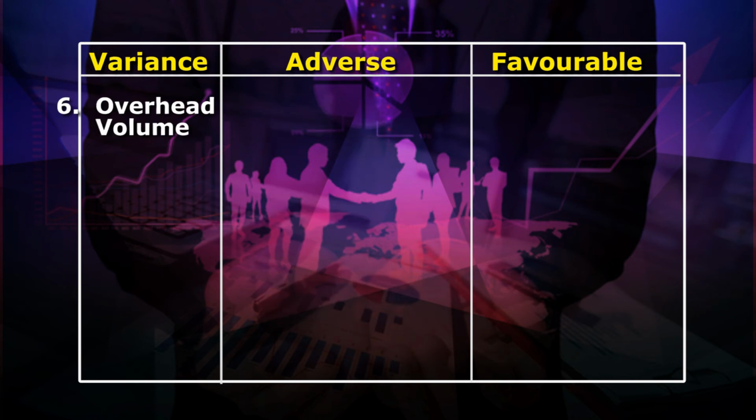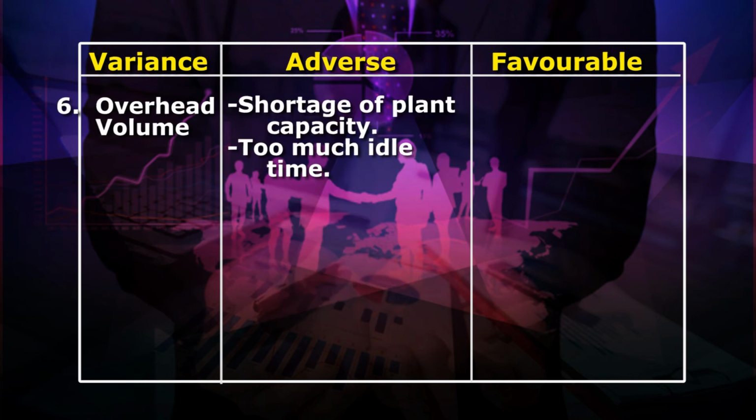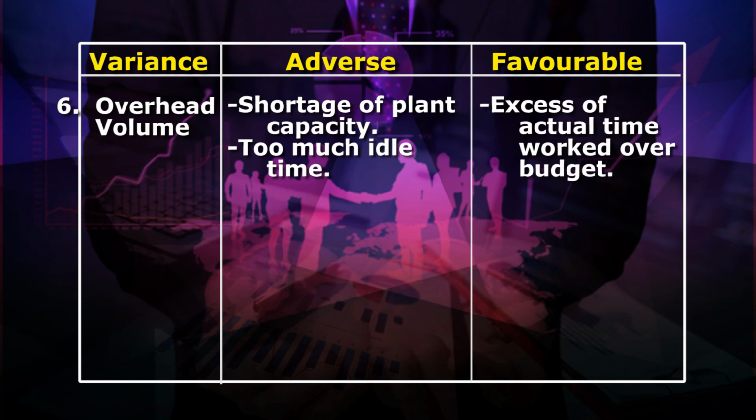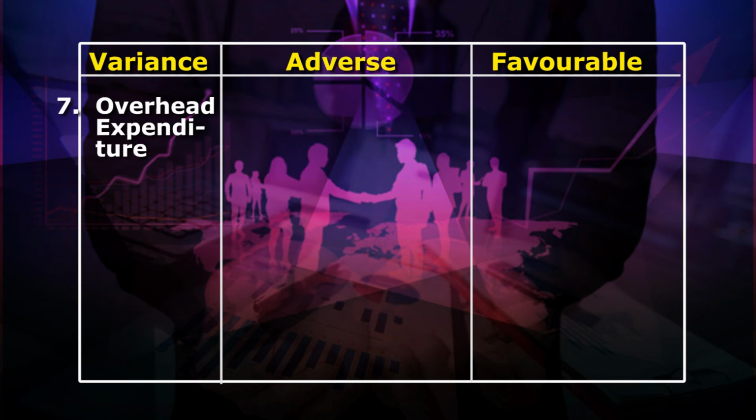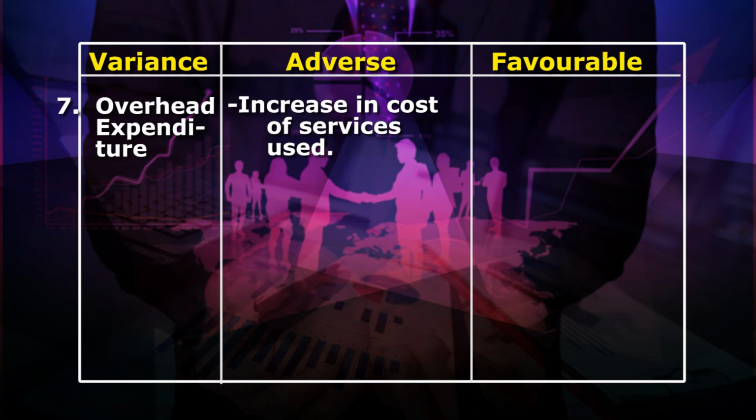For adverse overhead volume variance: number 1, shortage of plant capacity, and number 2, too much idle time. For favorable overhead volume variance: only due to excess of actual time worked over budget. For adverse overheads expenditure variance: only due to increase in cost of services used.